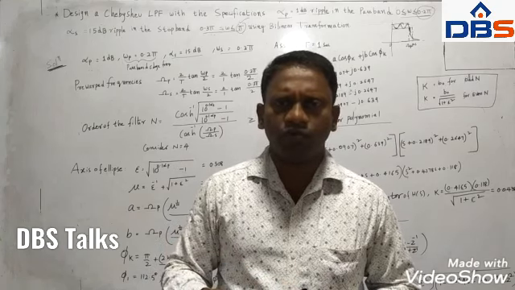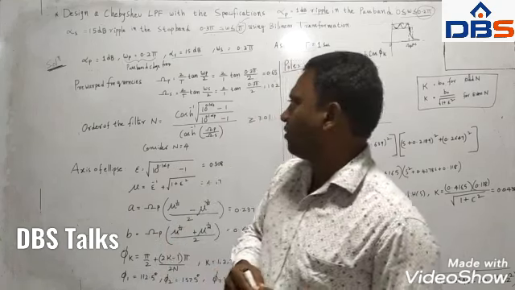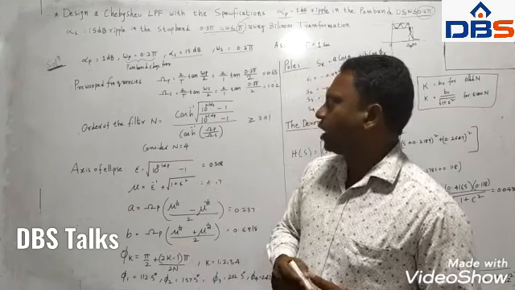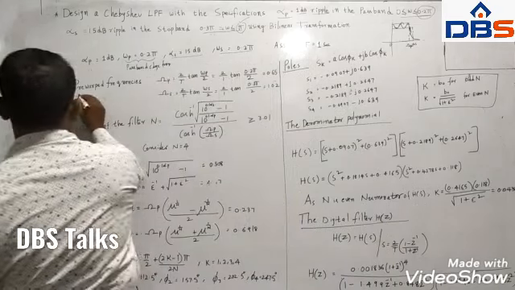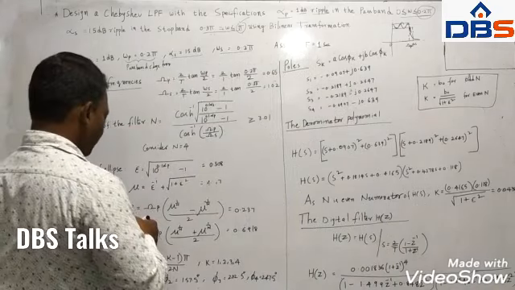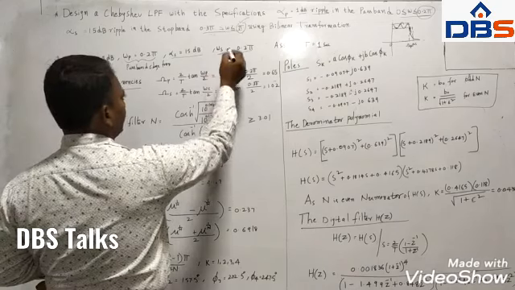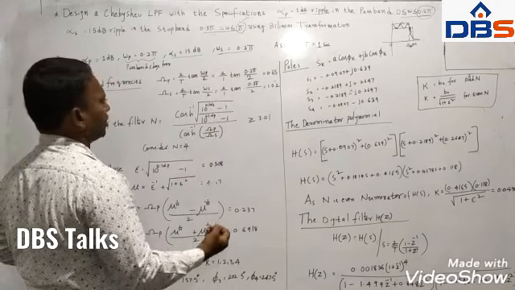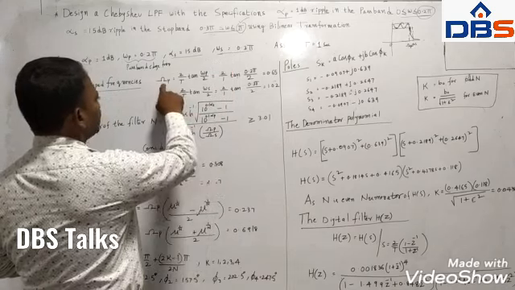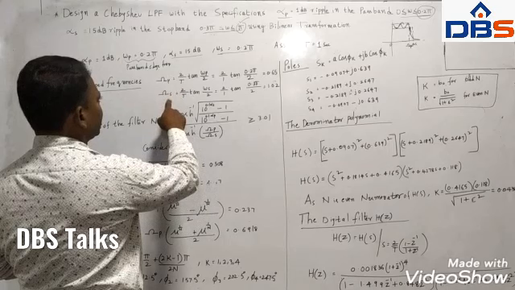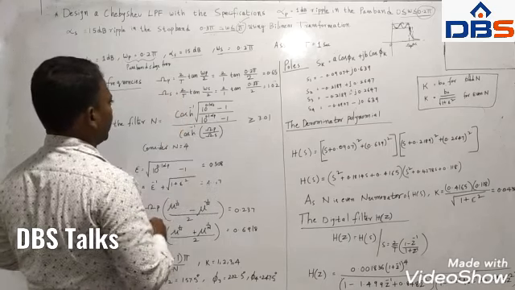So to avoid that wrapping effect, we have to pre-warp the frequencies. Therefore, first we have to find out the analog frequencies. Omega p is the pass band edge frequency, and omega s is the stop band edge frequency in the analog domain.